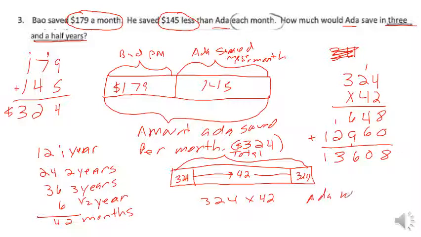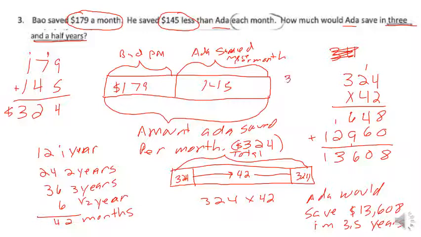So according to this, Ada would save $13,608 in 3.5 years.